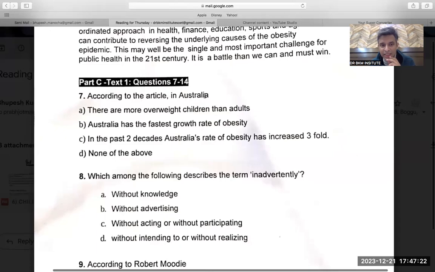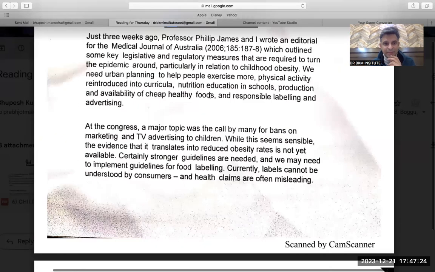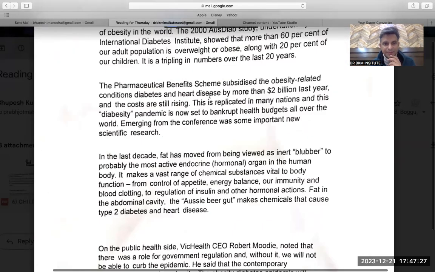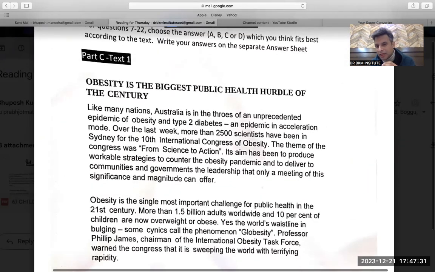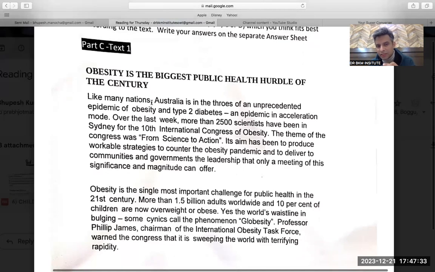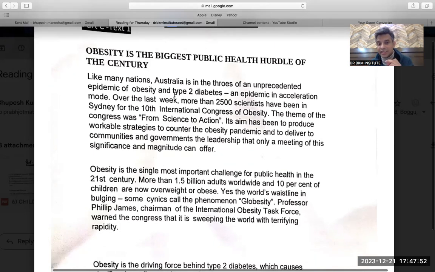So according to the article in Australia, let's see what is happening in Australia. According to the article, obesity is the biggest public hurdle of the century. Like many nations, Australia, there is my keyword. So that is what I do in the exam. Australia is in the throes of an unprecedented epidemic of obesity and type 2 diabetes, an epidemic in acceleration mode. Acceleration mode means like the accelerator of the car, it is increasing very fast. So that is what they are saying. Obesity and type 2 in Australia is increasing very fast.